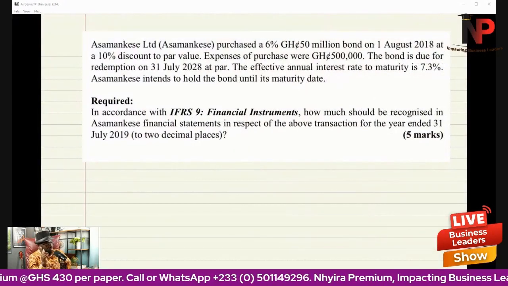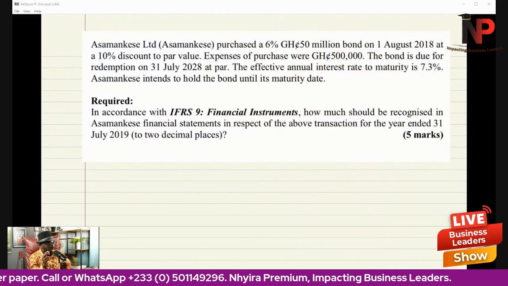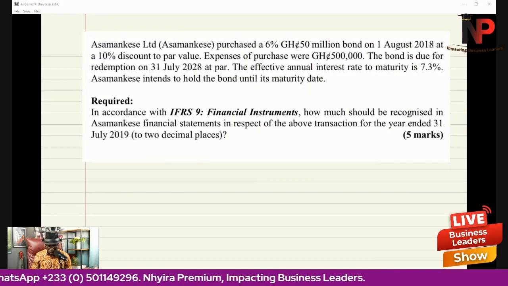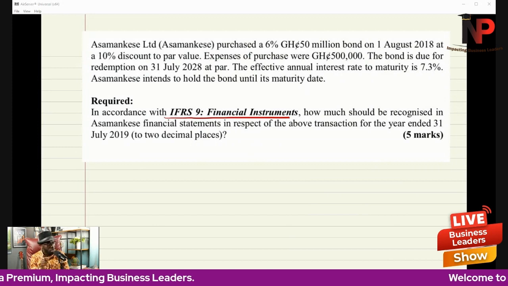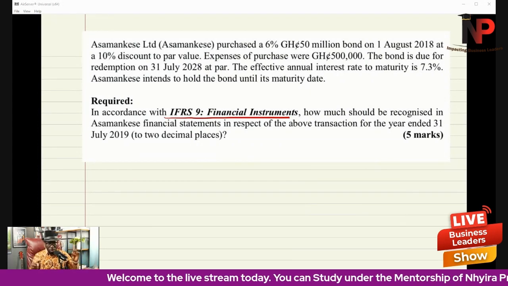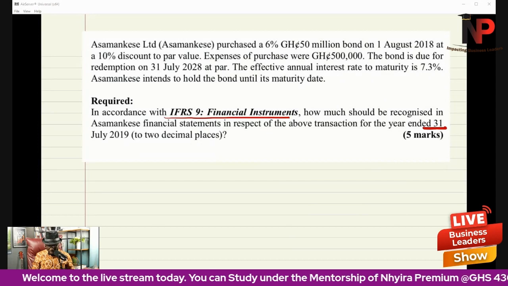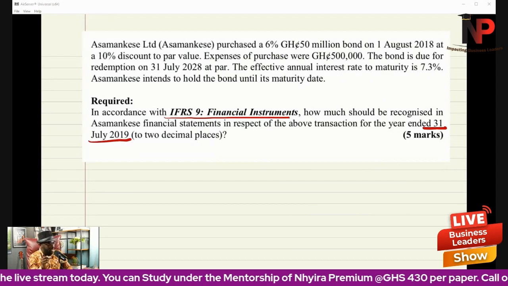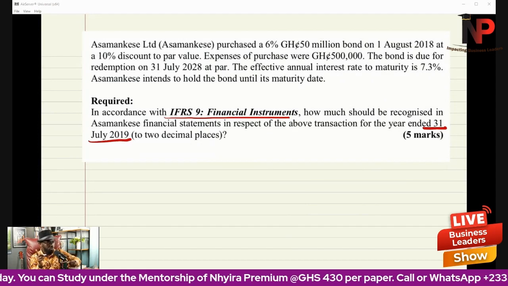Having these at the back of our mind, let's go to the question and see what we can do. Look at the requirement. What does it say? It says that in accordance with IFRS 9 financial instruments, how much should be recognized in Asamankese's financial statement in respect of the above transaction for the year ended 31st July 2019, to 2 decimal places.